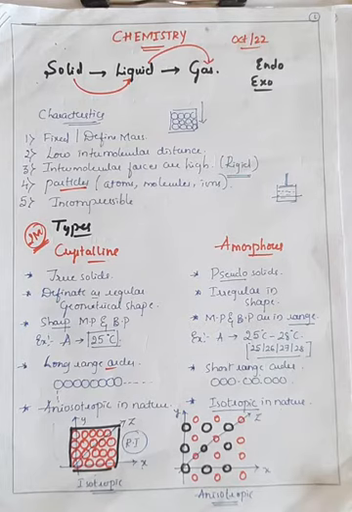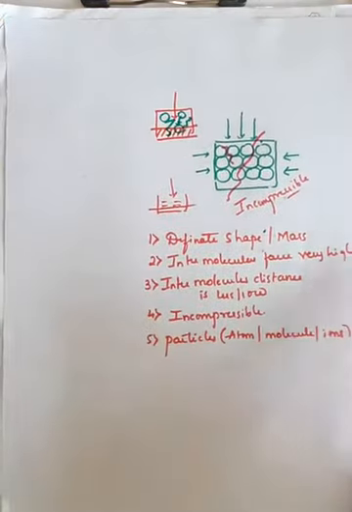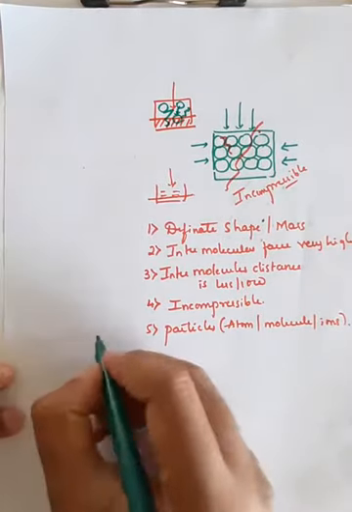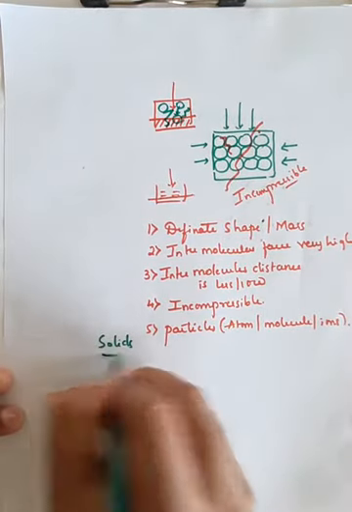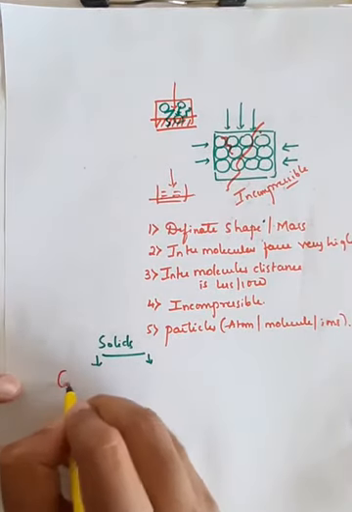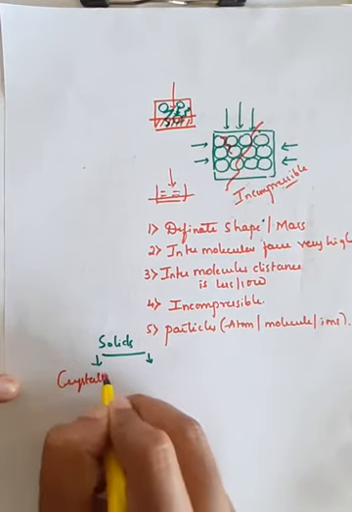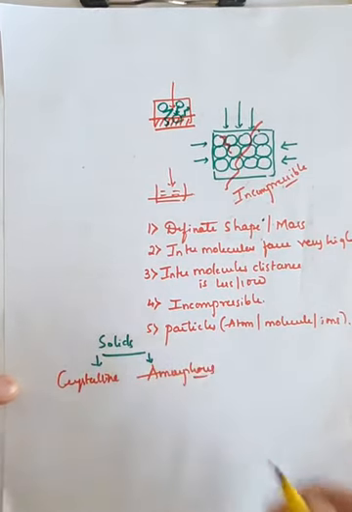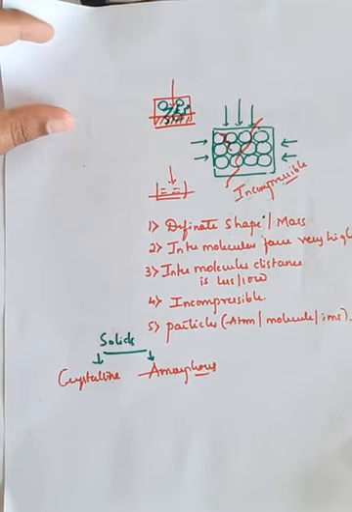So further, the next concept in solids is types of solids, right? Generally there are 2 types of solids. Solids are classified into 2 types. The first one is crystalline solid, and the second one is amorphous solid. Further we'll see what the main differences are between crystalline solids and amorphous solids, right?